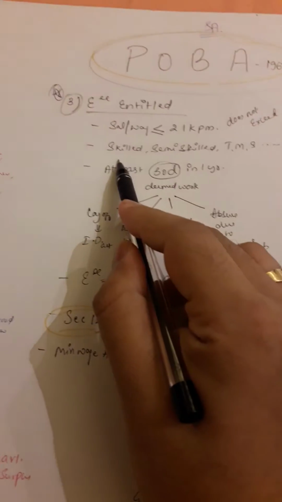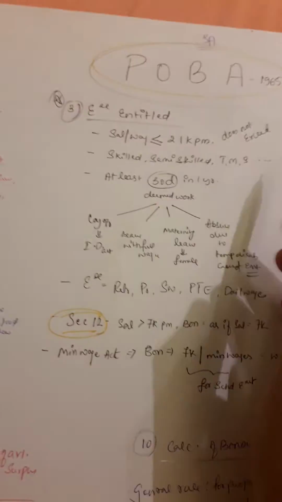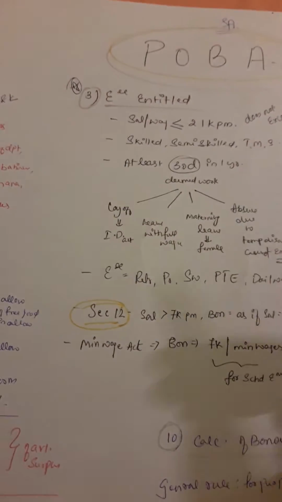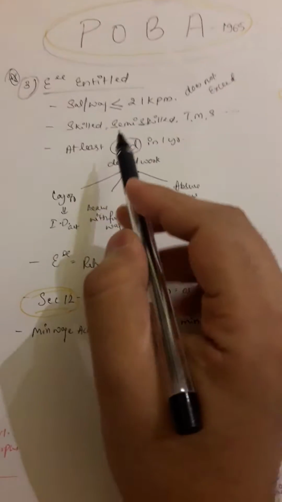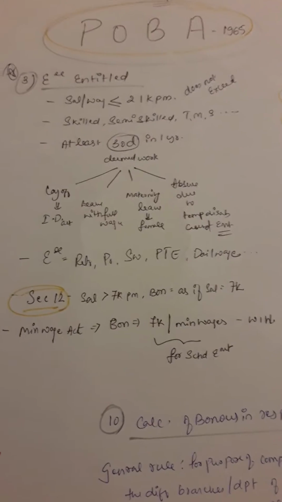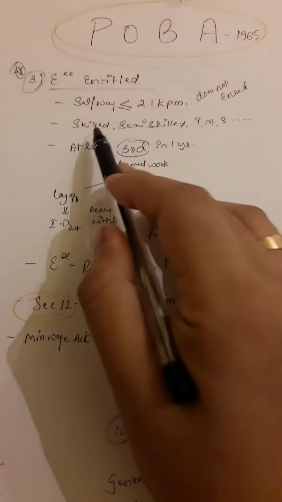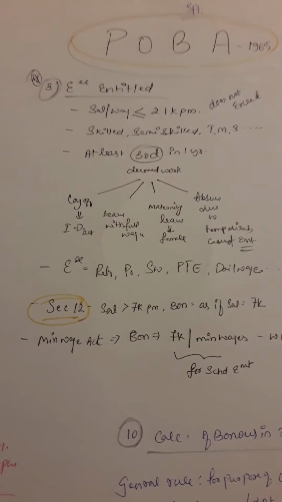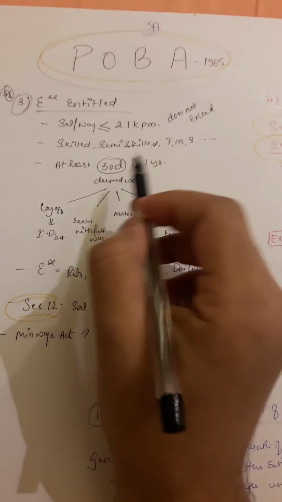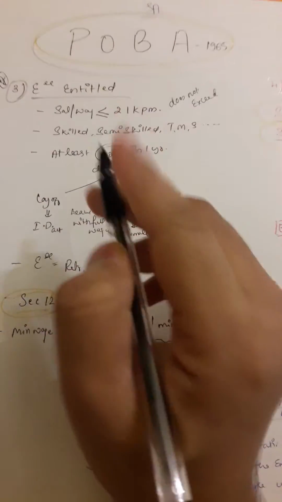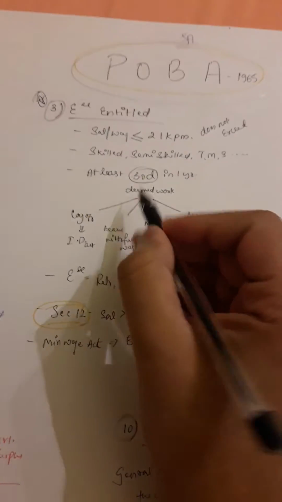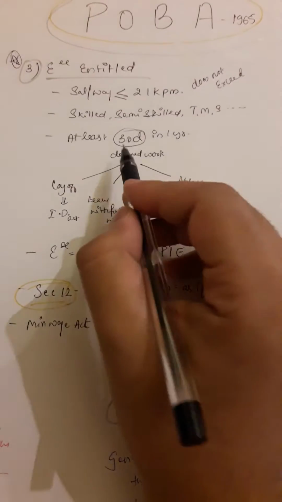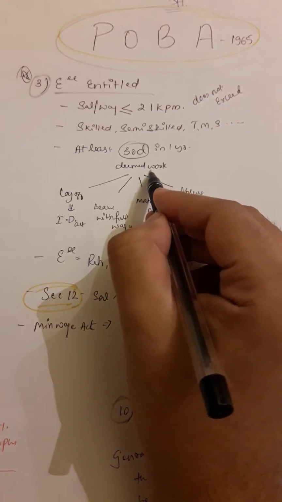And all skilled, semi-skilled, unskilled, technical, managerial, supervisory, accounting, in short, they'll just give fancy names and ask whether bonus is applicable to them or not. We should say yes, it is applicable, for everyone. Then they should have worked at least 30 days in 1 year. That is the only condition this act lays down. So they should have worked for at least 30 days in 1 year. That is, deemed work should have happened.